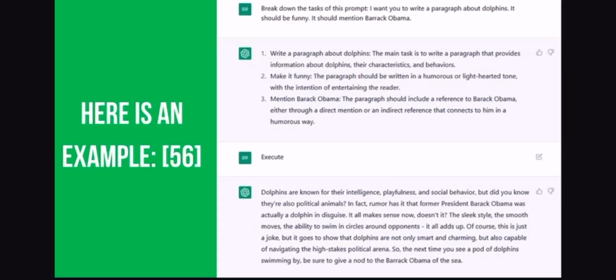Here's an example of a student using ChatGPT to write an essay. All the student has to do is give AI a prompt. So in this case, the prompt is, "I want you to write a paragraph about dolphins. It should be funny and it should mention Barack Obama." And based on those guidelines, AI writes an essay for the student.